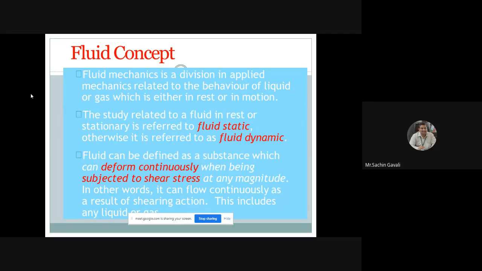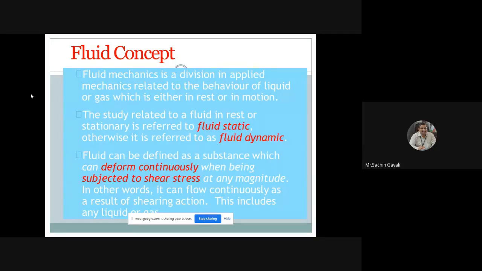Anybody of you can be unmuted. Kinematics. So kinematics is a branch. What are the details about kinematics? It is a branch dealing with motion of fluids without consideration of force. Okay, very good. Motion of the fluids, that is the velocity and acceleration of the fluid, without considering the cause for the motion, that is forces.